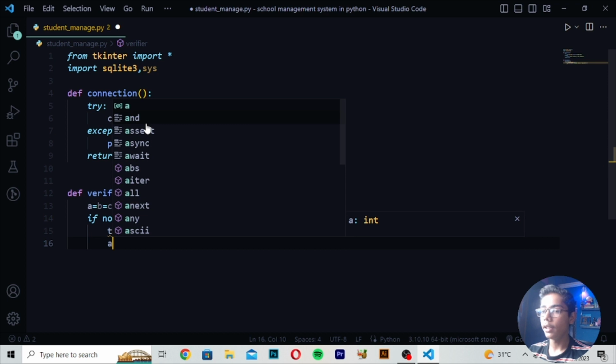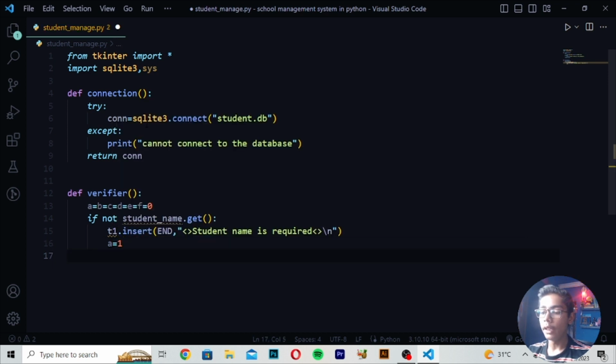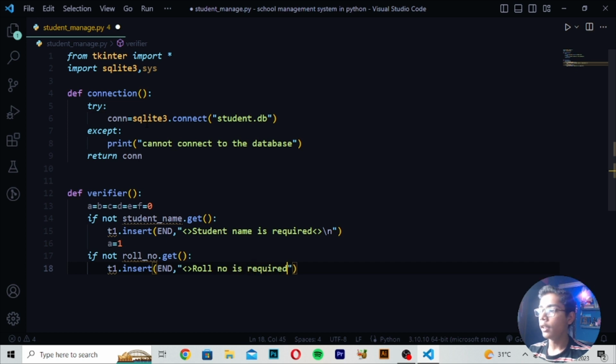Then you have to just write here a is equals to 1. Then write here if not, and then write here roll number dot get value. Then you have to make this tag and then move down, write here t1 dot insert. Then I will be now just writing here end comma. Then I will be now just writing here roll number is required. And then you have to just now make this tag, write here \n.